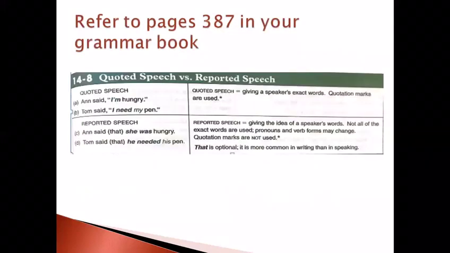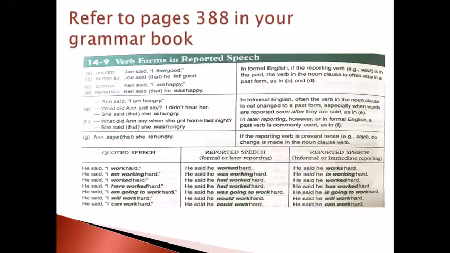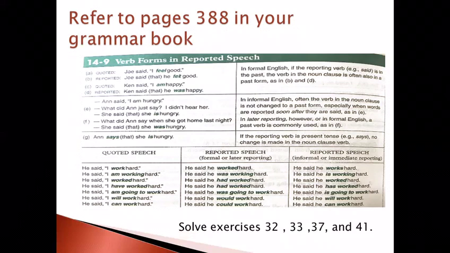Now, what I want you to do is refer to page 387 in your grammar book, read the notes written there, and then solve exercise 30. Please pause the video, then do that. Once done, refer to page 388 in your grammar book, read the notes all there, and solve exercises 32, 33, 37, and 41 in your grammar book.